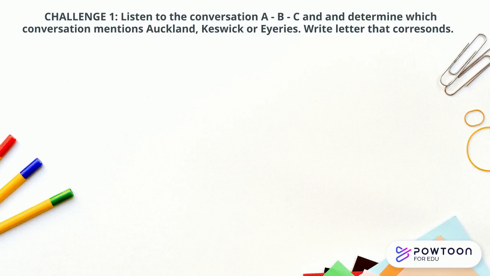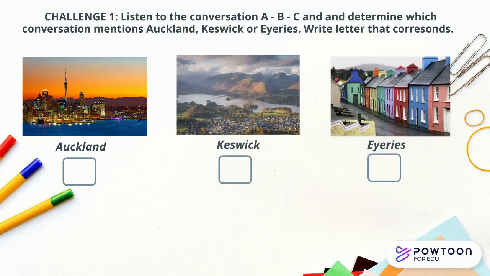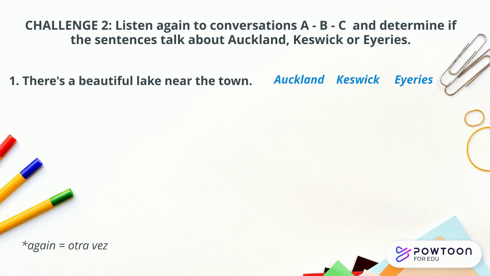Challenge 1. Listen to the conversations A, B, and C and determine which of these conversations talks about Oakland, Keswick, or Iris. For example, if conversation A is about Keswick, then you write letter A. It's an example. Challenge number 2. Listen again to conversations A, B, and C and determine if these sentences correspond to Oakland, Keswick, or Iris. For example, in number 1, there is a beautiful lake near the town. According to the conversation, it corresponds to Keswick. Very good.